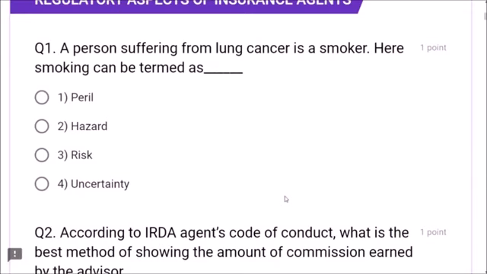Question number 1. A person suffering from lung cancer is a smoker. In this case, smoking can be termed as risk, friends. If a normal person is smoking, then smoking becomes a hazard, whereas for a person already suffering from lung cancer, smoking becomes a risk. Please don't confuse. A person suffering from lung cancer is a smoker, then smoking becomes risk, whereas if a normal person smokes, that smoking becomes a hazard. So the correct answer is risk.